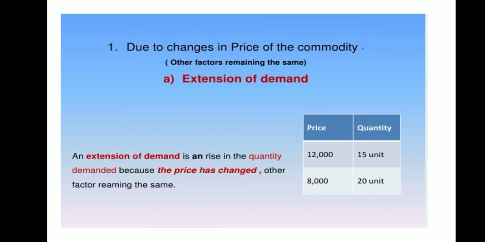Now let us understand what is extension of demand. Due to changes in the price of a commodity, other things remain the same, that is income, taste and preference, price of related goods, all these things in an economy are constant. But due to variation in the price, what will happen? The price is decreasing and the quantity demanded is increasing. An extension of demand is an increase in the quantity demanded because the price has changed, other factors remaining the same.